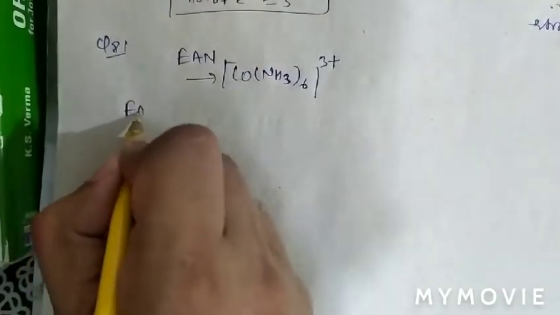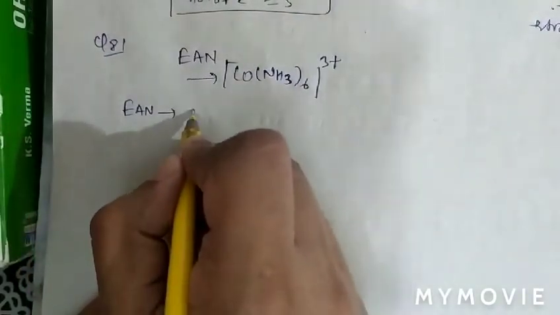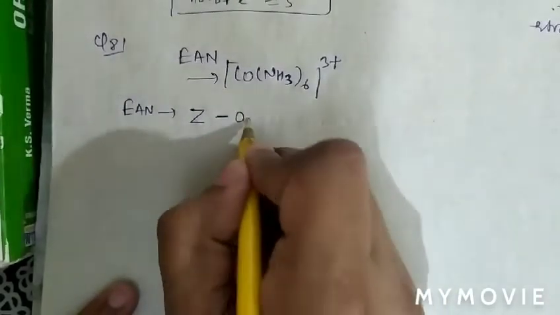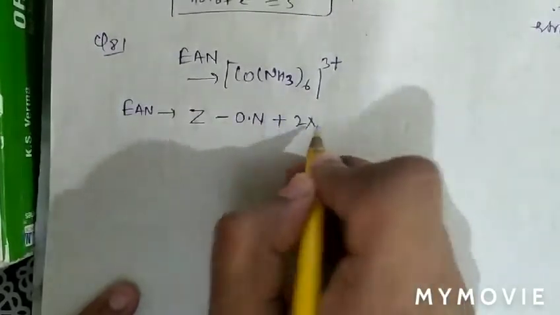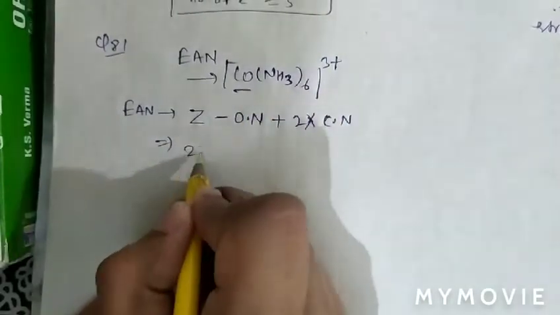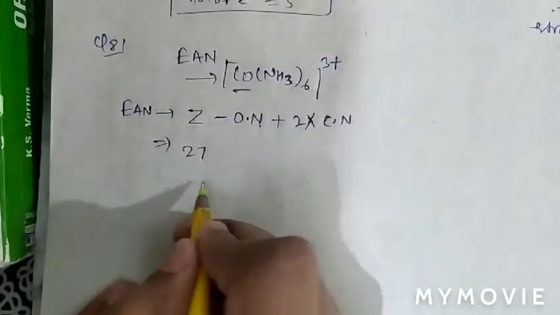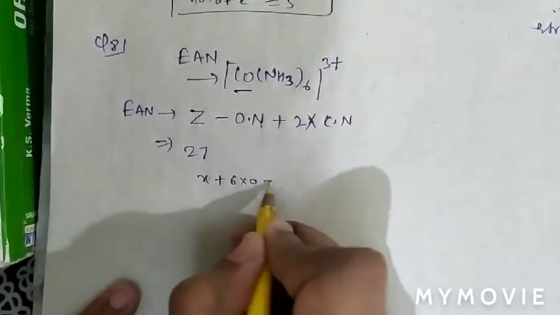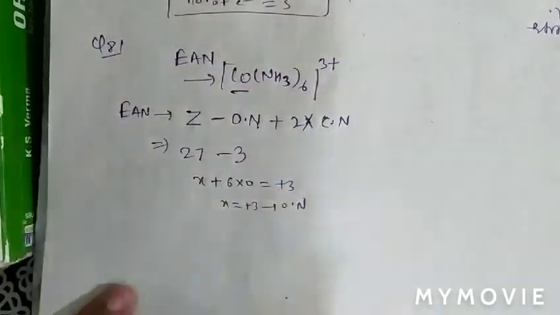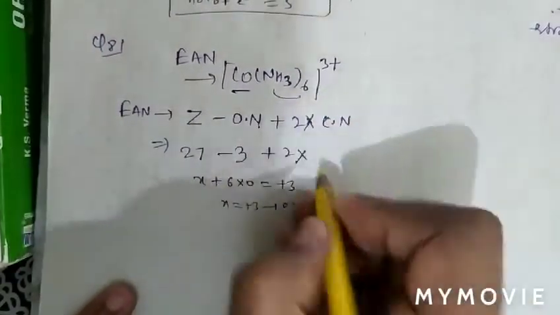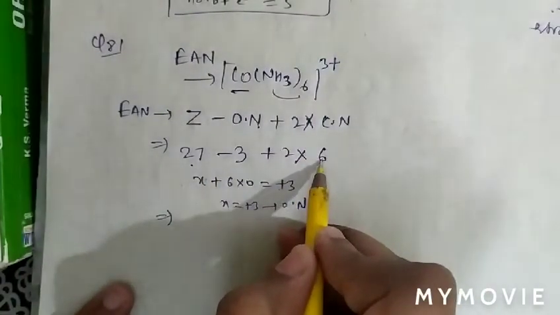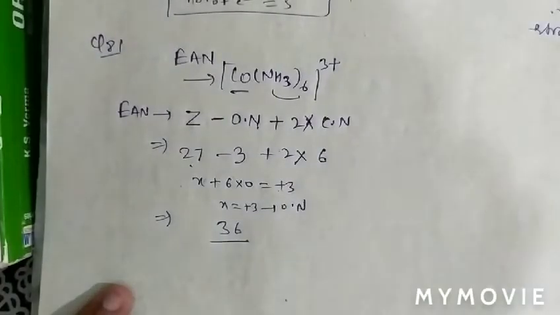As we know, effective atomic number is basically the atomic number Z minus the oxidation number plus 2 times the coordination number. So for cobalt, atomic number is 27 and oxidation state will be X plus 6 into 0 equal to plus 3. So X is plus 3, which is the oxidation number. So 27 minus 3 plus 2 into coordination number 6 ligands. So we can say 27 plus 12 is 39, minus 3 is 36. So the effective atomic number of cobalt is 36.